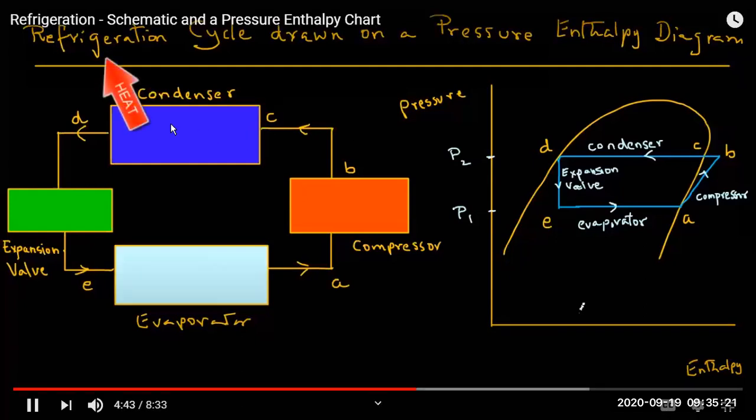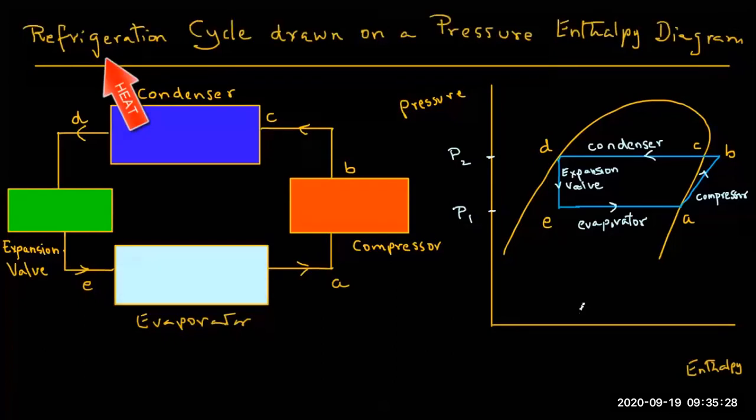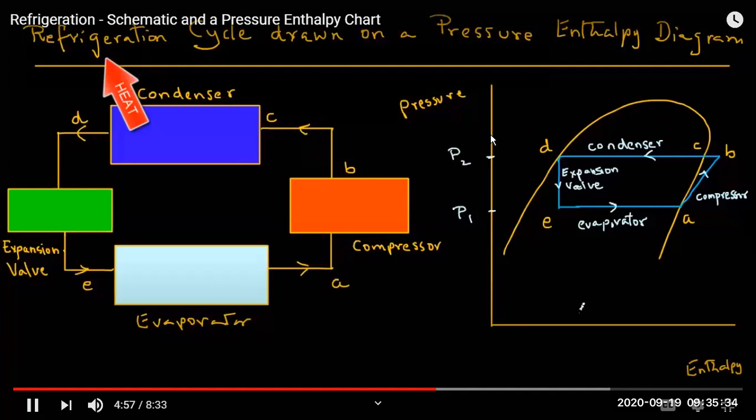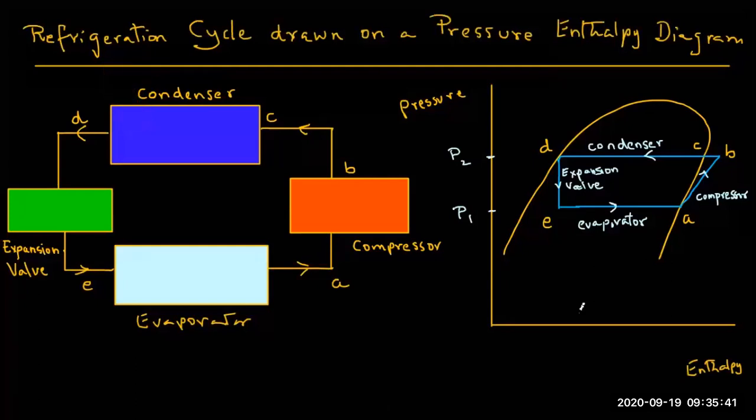The heat going away can be by nitrogen in your LNG reliquefaction plant, or just a normal seawater condenser in a general reliquefaction plant.